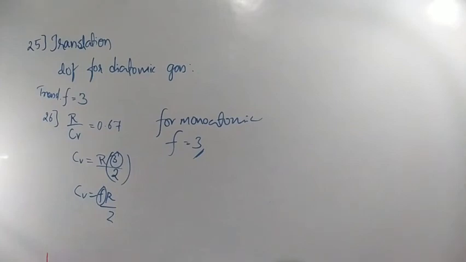Next, 28th question. Two containers A and B partly filled with water and closed. The volume of A is twice that of B and it contains half of the amount of water in B. If both the containers are at the same temperature, the water vapor in the containers will have the pressure in the ratio. Listen. We know that the vapor pressure of a liquid depends on the nature of the liquid and on molecular attraction. And that factor does not require what? Volume.